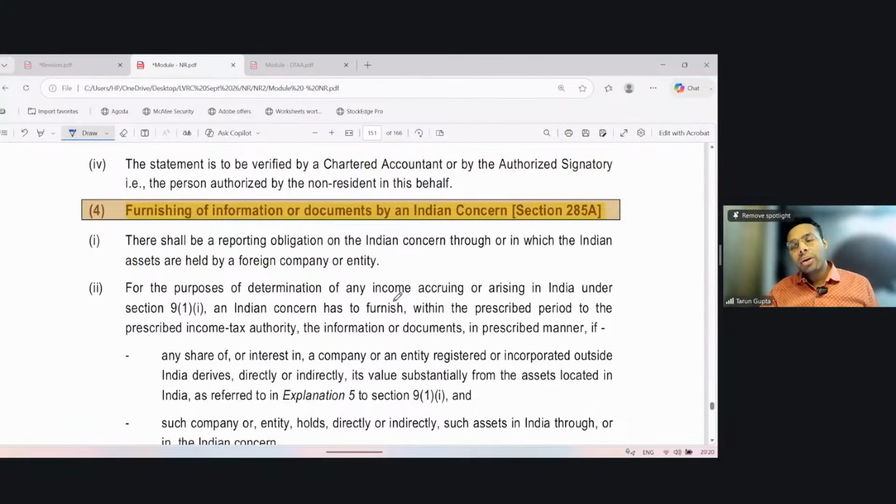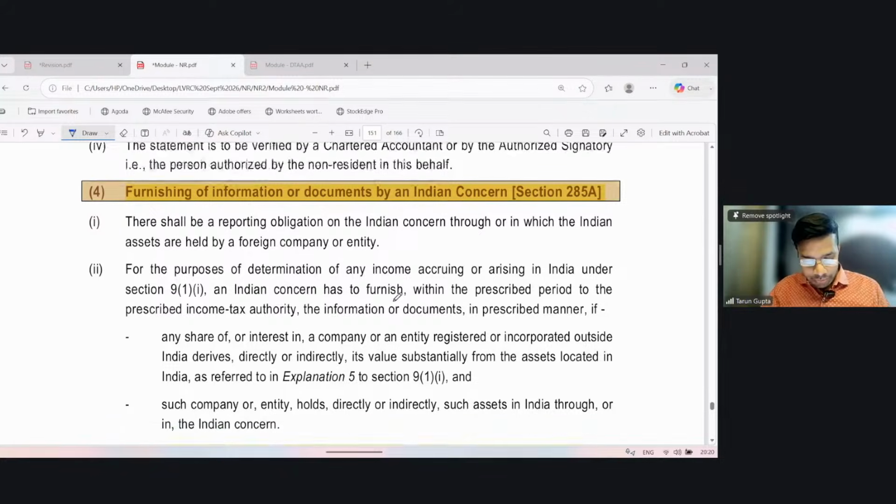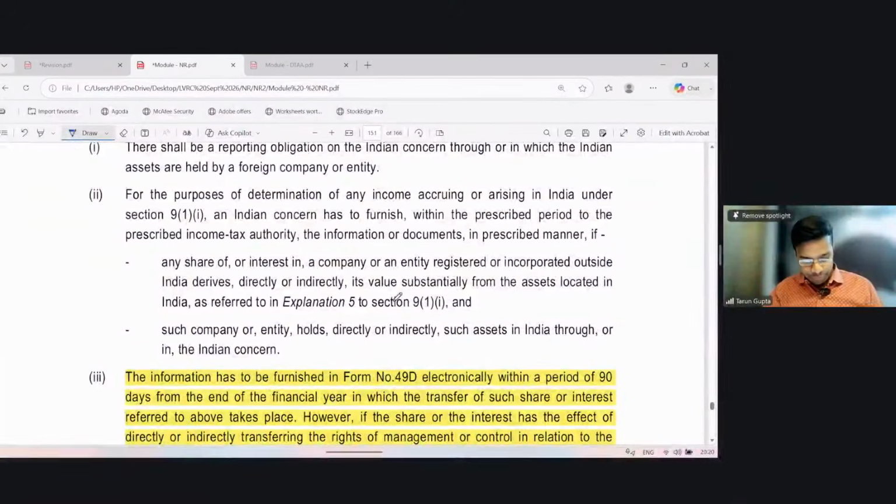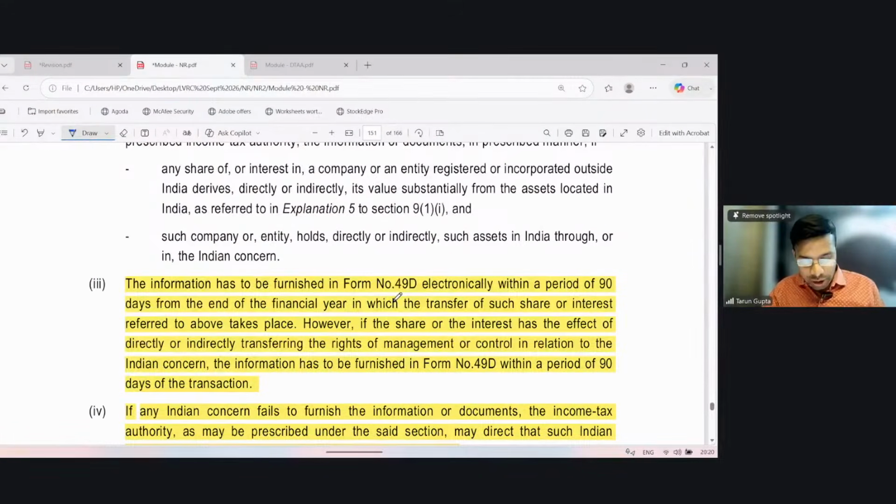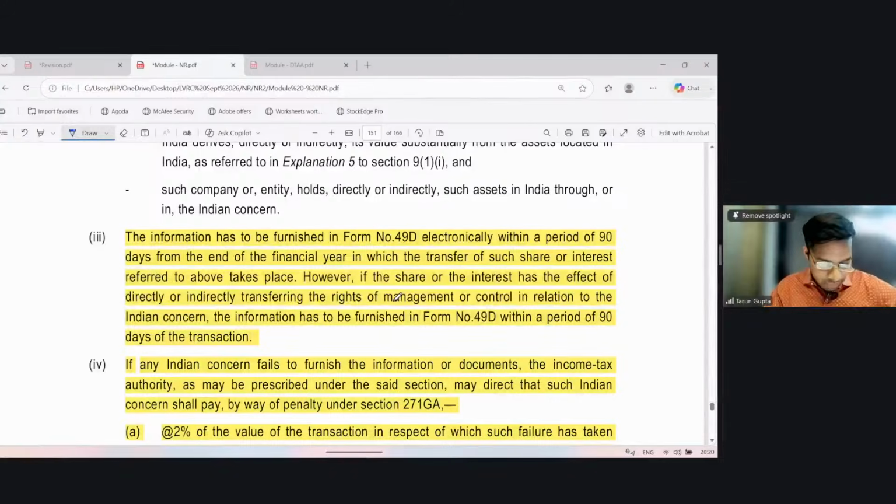Now, in case of an Indian concern also, it is required to furnish a statement, a report to the income tax authority. This information should be furnished in Form 49D electronically within a period of 90 days from the end of the financial year in which the transfer of shares or interest referred to above takes place.